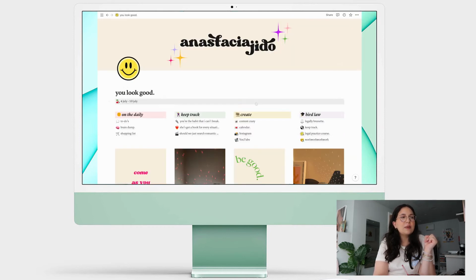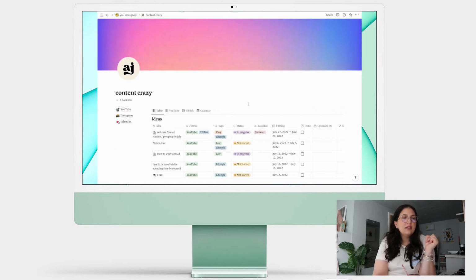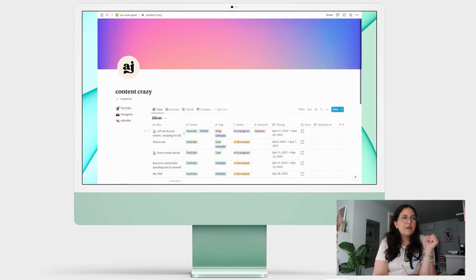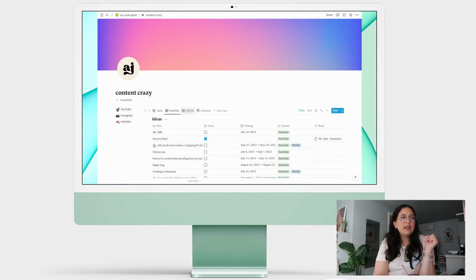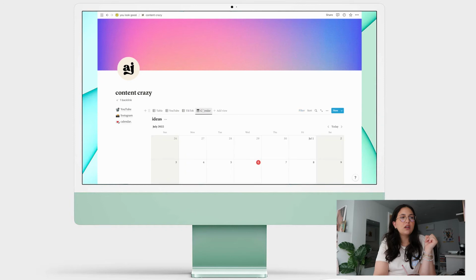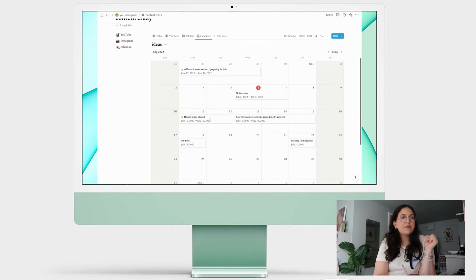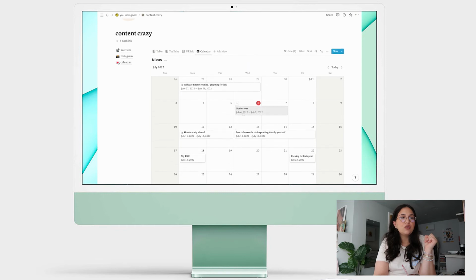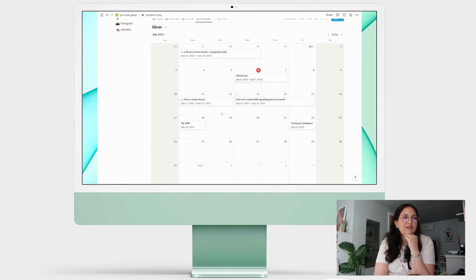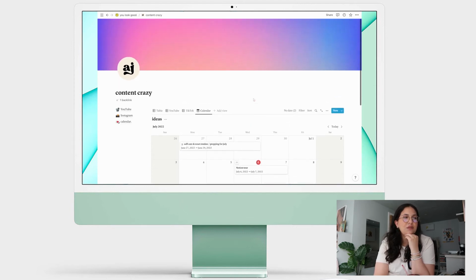And then I guess we can go into this section, which is the create section. So my content things. This is where I write down video ideas, and you can click here, YouTube, TikTok. And then this calendar is where I put in when I want to film things. So see here, I'm filming my Notion tour right now. So that's where I have that. And then things I want to do here.